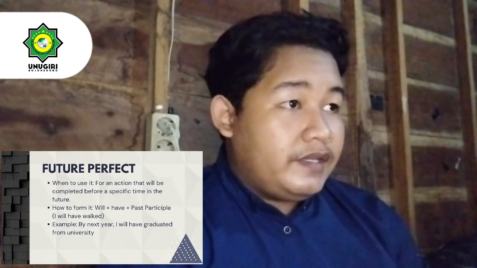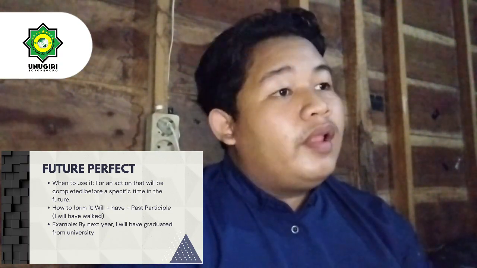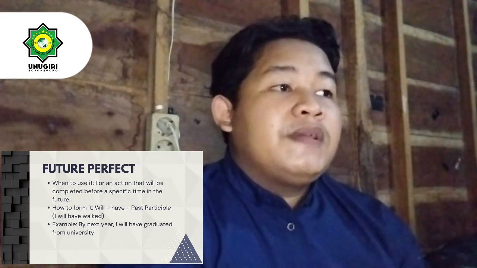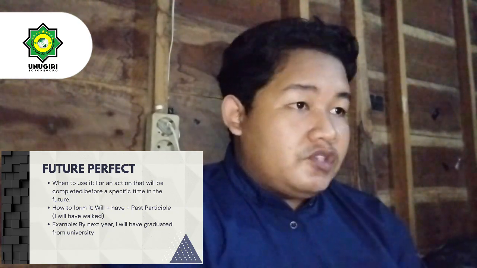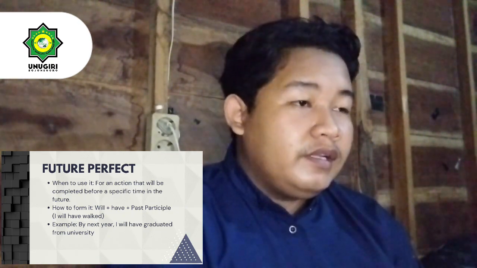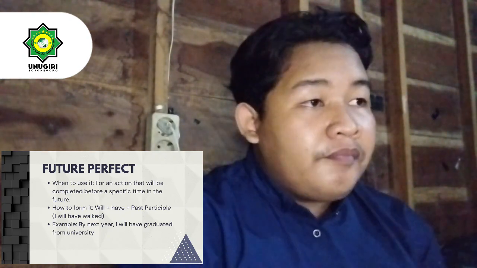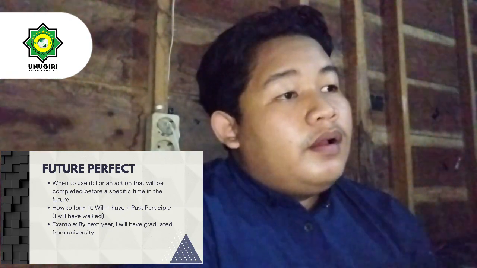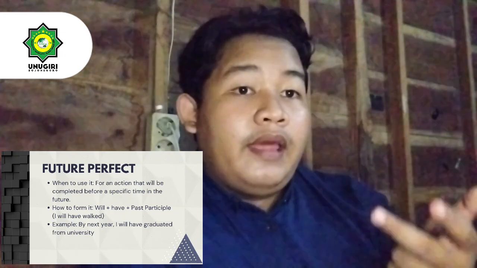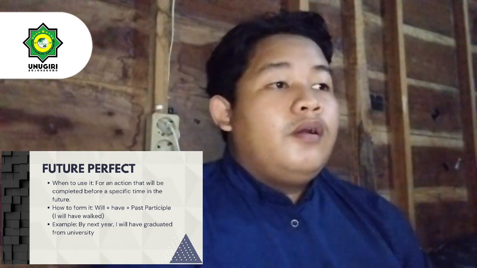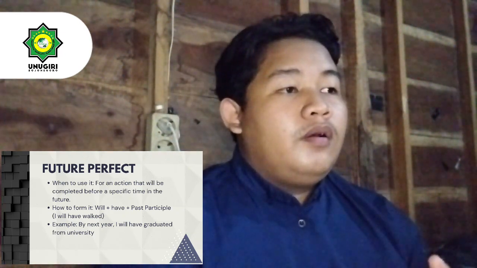Okay, we're going to the next one, future perfect. We use it for an action that will be complete before a specific time in the future. The difference is the form is subject, will and have plus verb.